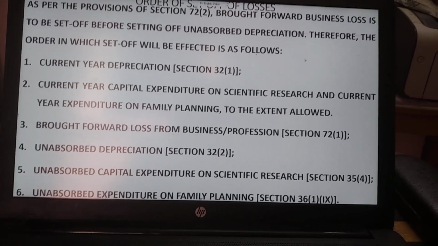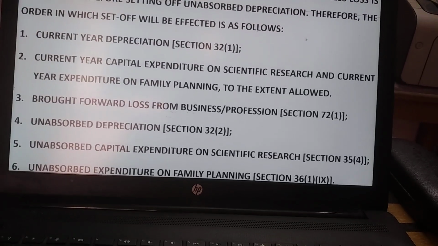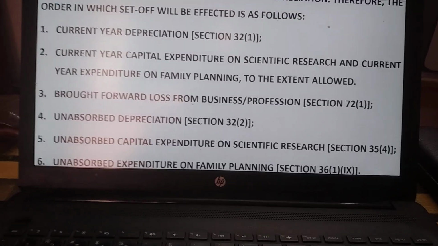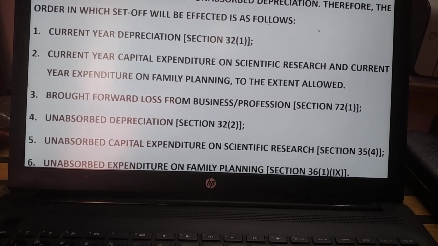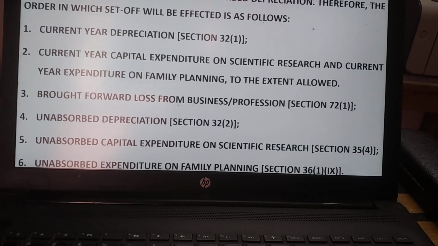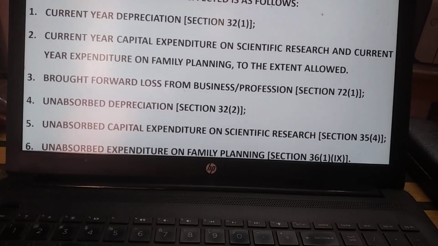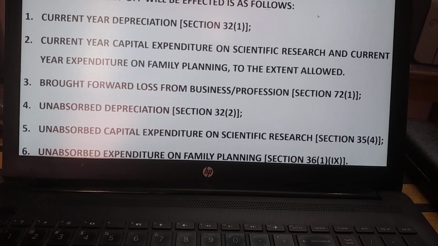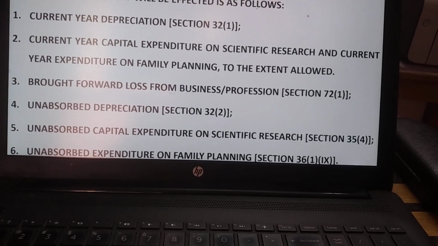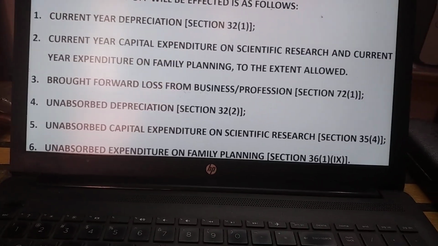So there is a certain procedure for setting off losses and depreciation. First preference you have to give only to the current depreciation, which deals with section 32 subsection 1. After setting off the current depreciation, you have to set off the current year capital expenditure on scientific research and current year expenditure on family planning to the extent allowed. If the current year capital expenditure and family planning expenditure is there, you set them off after the current year depreciation.